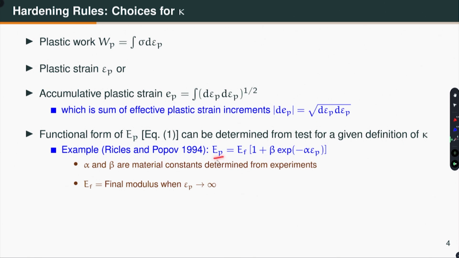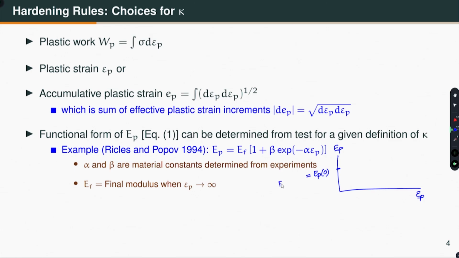The plastic modulus is equal to E_F into 1 plus beta into e raised to the power minus alpha into epsilon p. If I make a plot of this equation, it looks something like this. I am plotting the plastic modulus E_p with the plastic strain epsilon p. Initially it has a value E_p0, which is what?